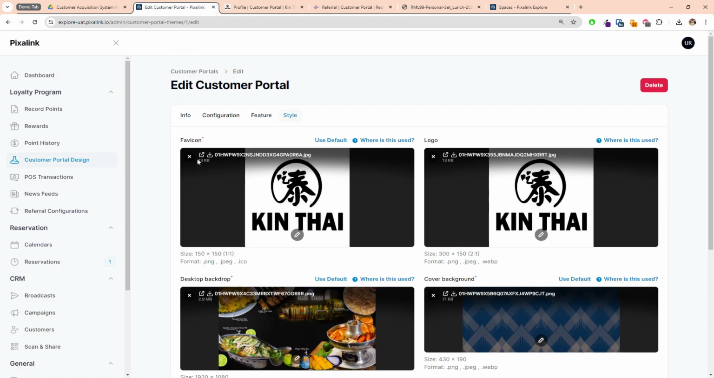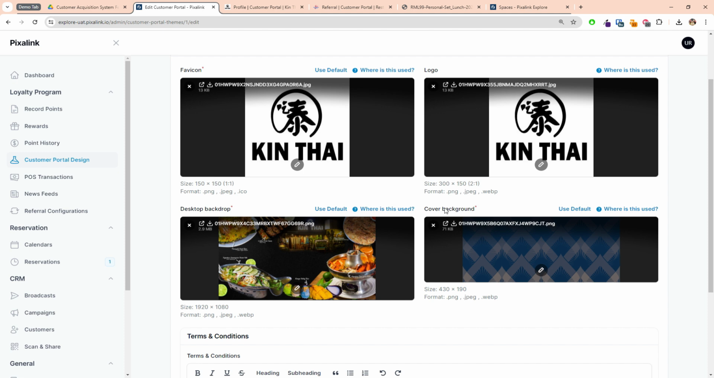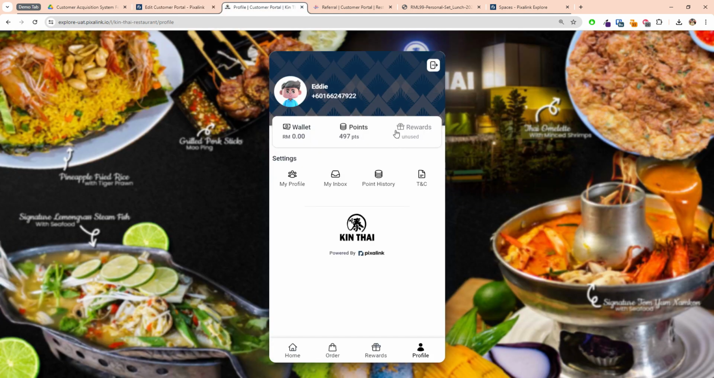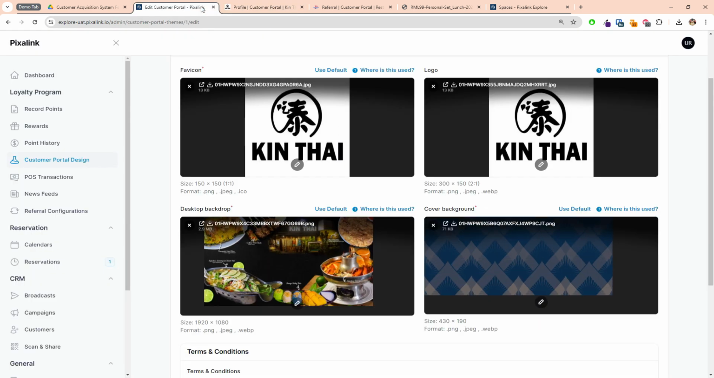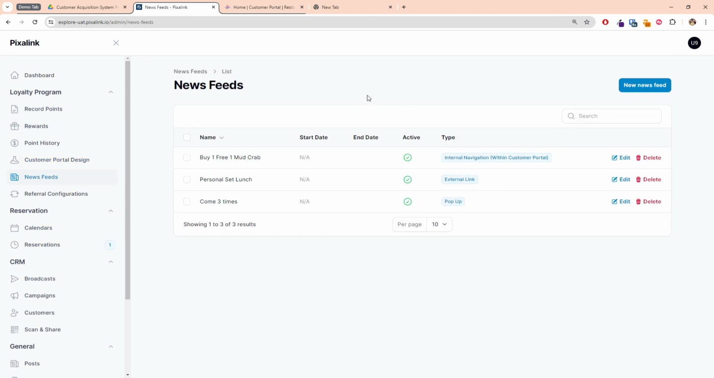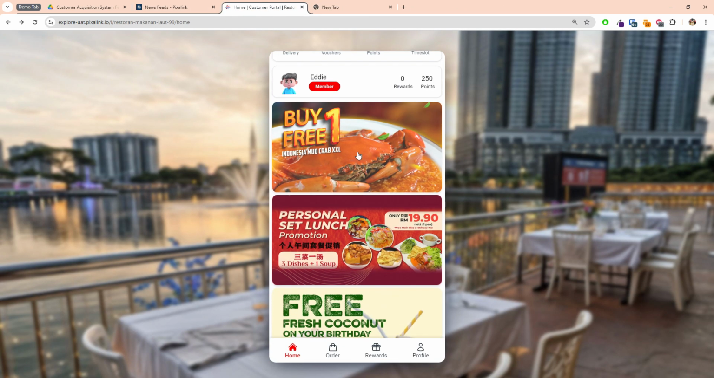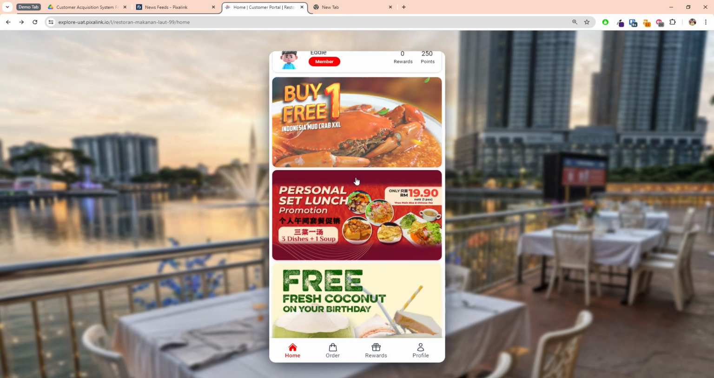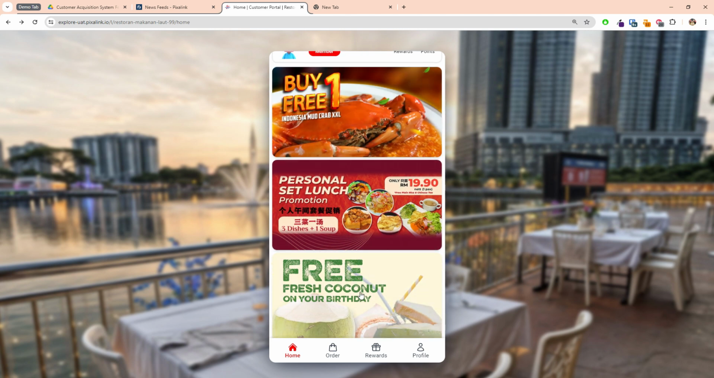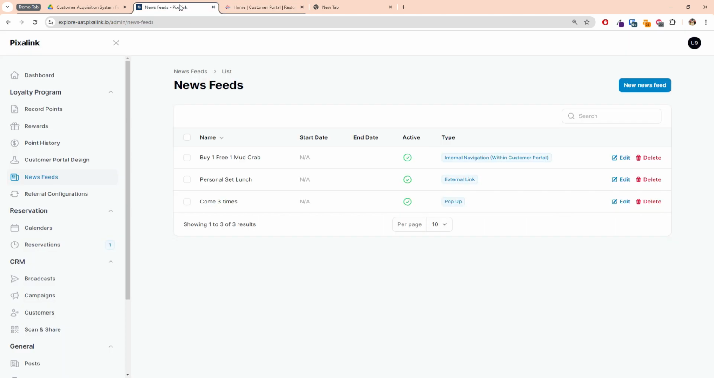For the style, you can change your logo icon, as well as all the covers and all the design you can see here, and it can be customized. This is the newsfeed feature. So what is the newsfeed feature? Basically, it's a newsfeed for customers to see your updates. So these are updates you can set for your customers to see. Either you have a promotion, or a PDF, or a menu for them to see. It can be an internal navigation link, an external link, or a pop-up. So these are the things that you can set by yourself using the newsfeed.